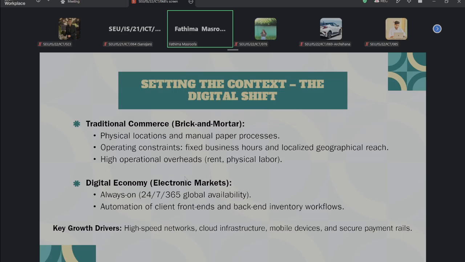physically operating some economic activities. These things we can call brick and mortar. And when you take the digital economy, like electronic markets, the digital economy changes how businesses operate by using digital technologies and electronic markets, right? It is available 24 hours. That is a big benefit. The digital platform can potentially remain available throughout the day, and globally also it is available. We can make purchases from anywhere, right?